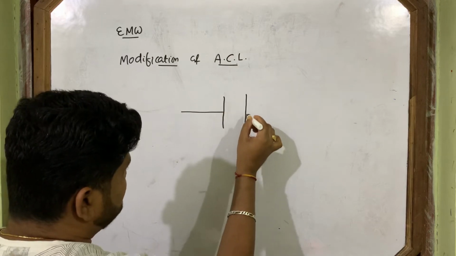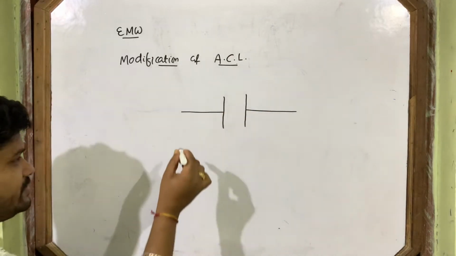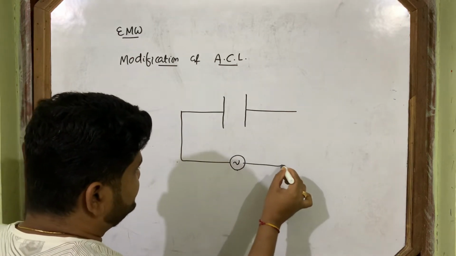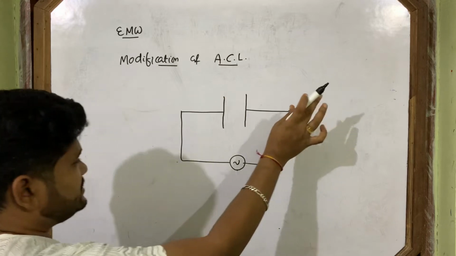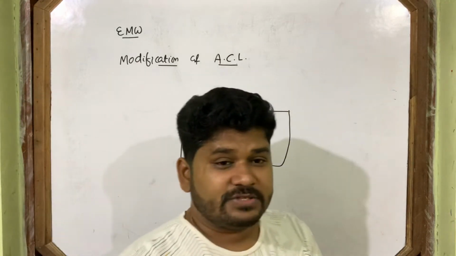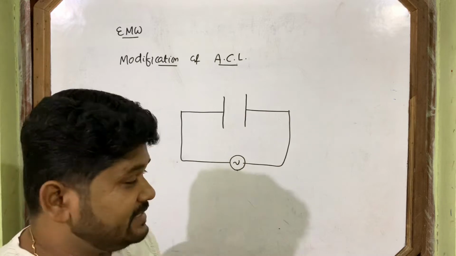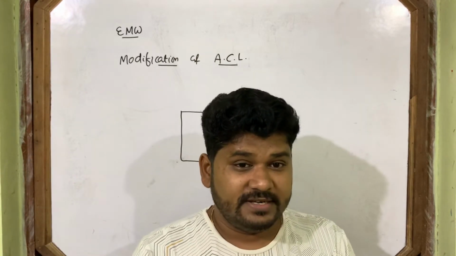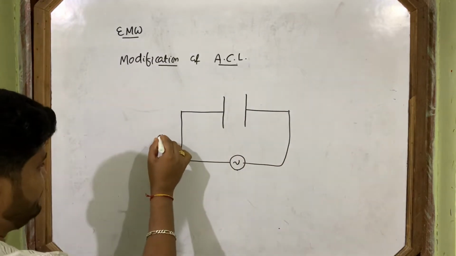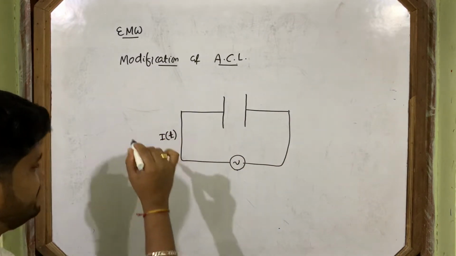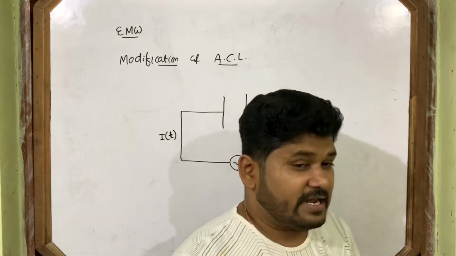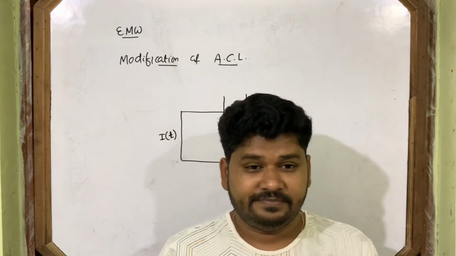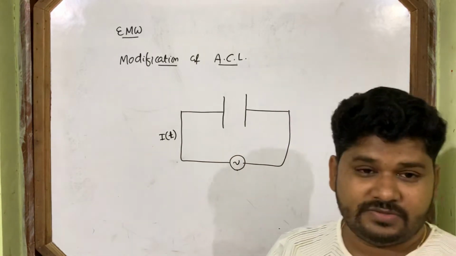So this is a capacitor. This capacitor is connected to one AC source. When current passes through this capacitor, as an AC source is connected, obviously that current is not constant. It's a varying current. Current is a function of time. It is connected to an AC source.